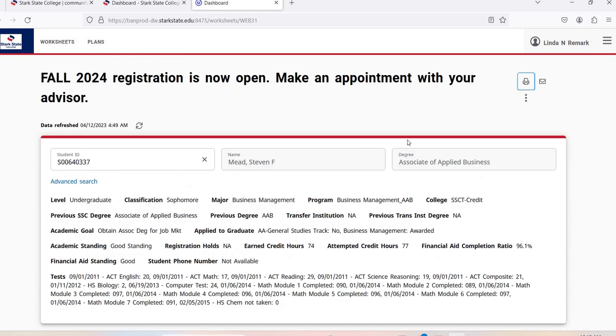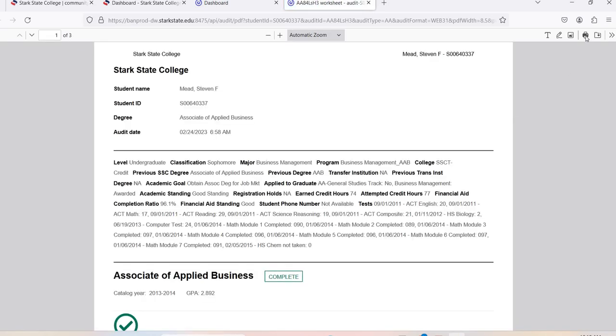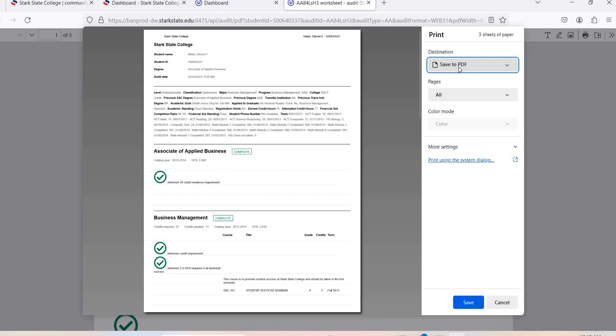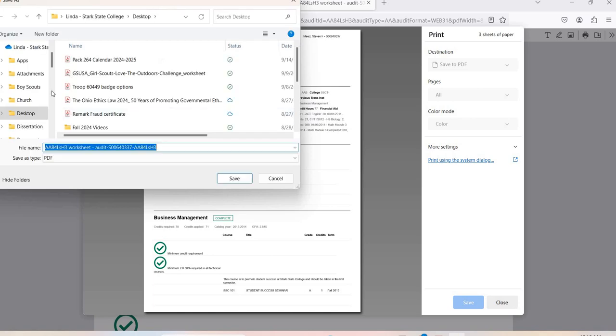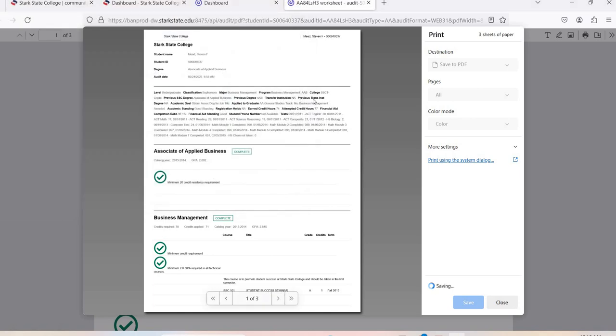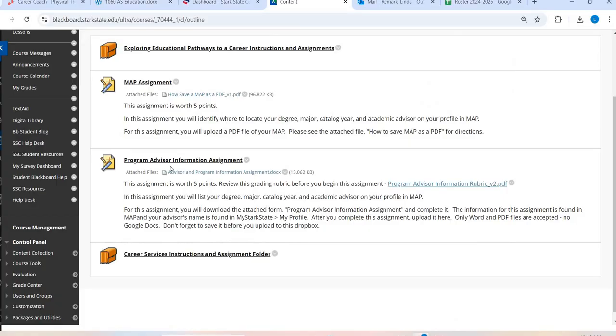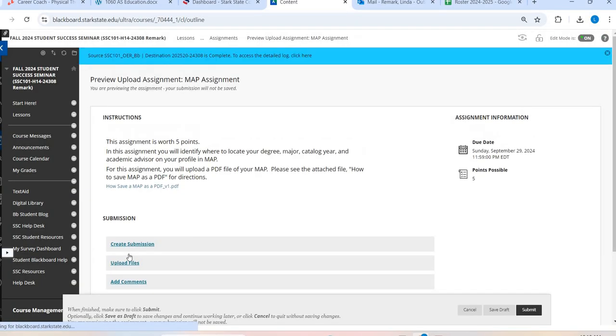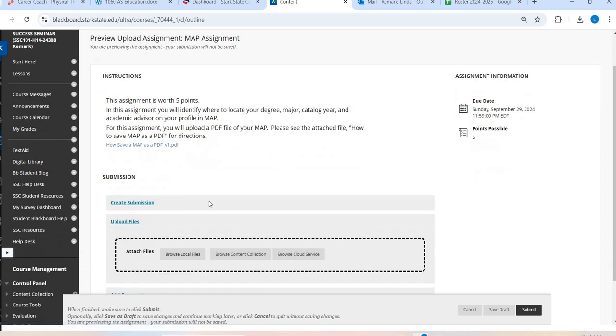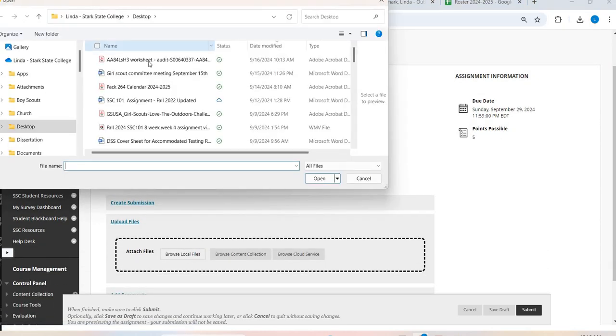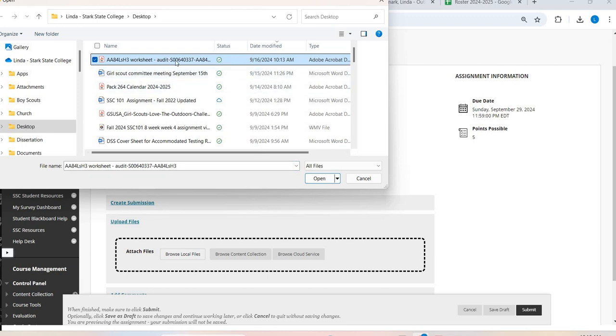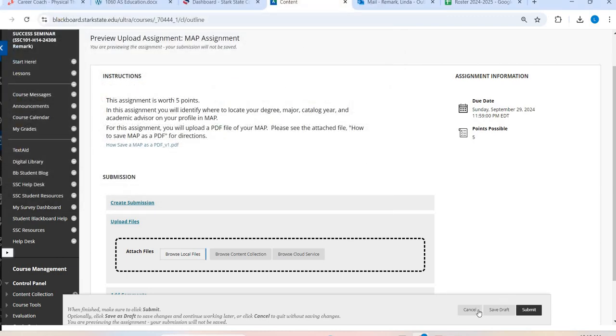You're going to save this as a PDF. So you're going to come up here, click on that little print button, open in PDF, and it's going to open in a PDF. You're going to go ahead and save it and upload it. So I'm going to go up here and I'm going to hit that printer again. I'm going to make sure the destination, I'm not going to send it to a printer. I'm going to hit save to PDF. I'm going to hit save. And then I'm just going to pick my desktop. I'm going to go back into my Blackboard, click on the name of the assignment, upload my file. There it is. I could definitely have named it something different, you know, my name or map or anything like that, and then I'll hit submit there.